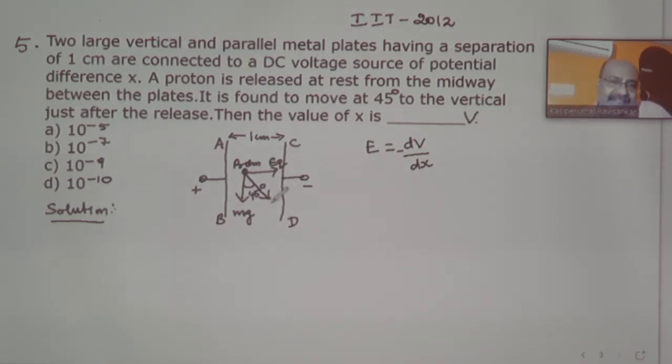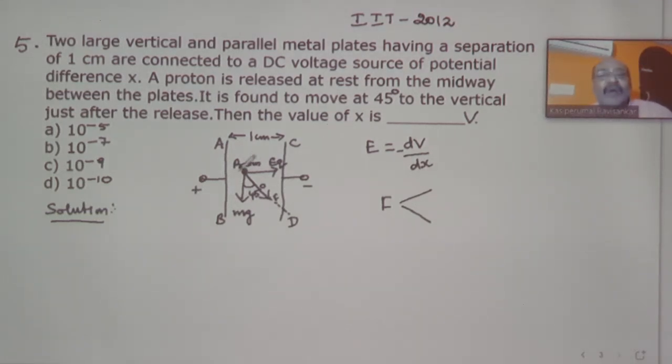This is the resultant direction of the proton, so along that you will have the resultant force also. The resultant force F, acting at an angle of 45 degrees to the vertical, is resolved into 2 components, one along the vertical and another along the horizontal.